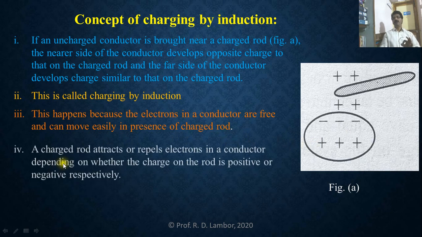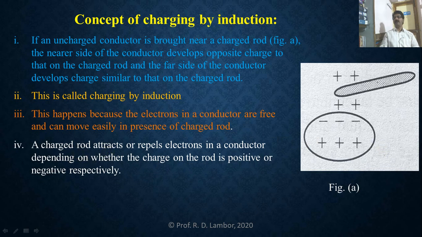Now, a charged rod can attract or repel the electrons in the conductor depending upon whether the charge on the rod is negative or positive respectively. As shown in this diagram, this rod is positively charged.